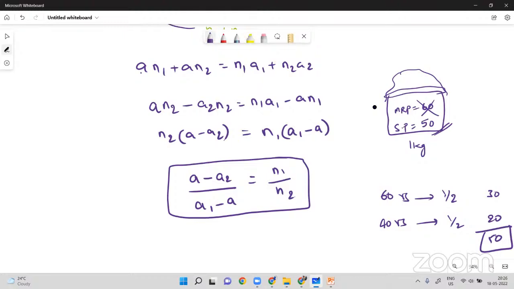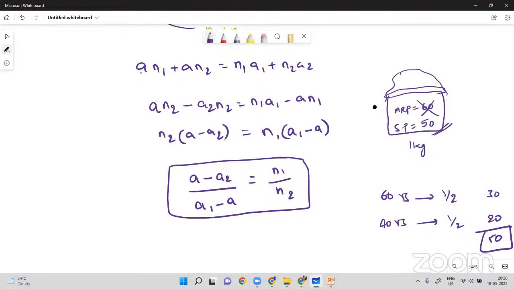Really, it's a beautiful concept and very few people know it. Most of the people just go with a diagrammatic representation. Yes, of course, I'm going to explain the diagrammatic representation now, but this is the background work. So a minus a2 by a1 minus a is equal to n1 by n2 is allegation.